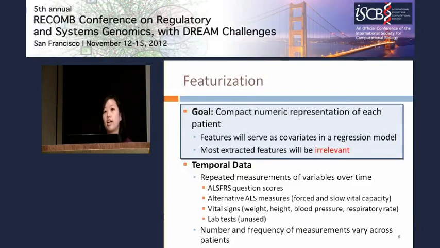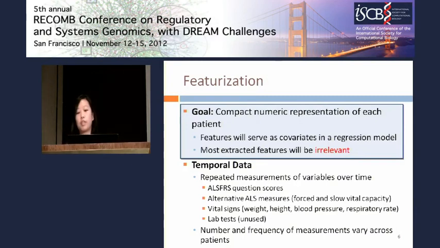Temporal data, on the other hand, consisted of measurements over time. This was the vast majority of our data. It included the ALS-FRS question scores, alternative ALS measures related to lung capacity, like forced and slow vital capacity, and vital signs data. Of the vital signs data, we used weight, height, blood pressure, and respiratory rate. Also available in the temporal data was a number of lab test measurements, but we ultimately did not find this to be useful, so we didn't use it in our model.